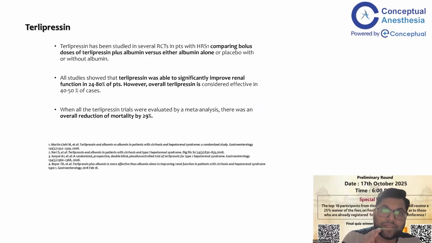Terlipressin has been studied in several RCTs in patients with HRS1, comparing a bolus dose of terlipressin plus albumin versus albumin alone. All studies show that terlipressin was able to significantly improve renal function in 24 to 80% of patients. However, overall terlipressin is considered effective in 40 to 50% of cases.